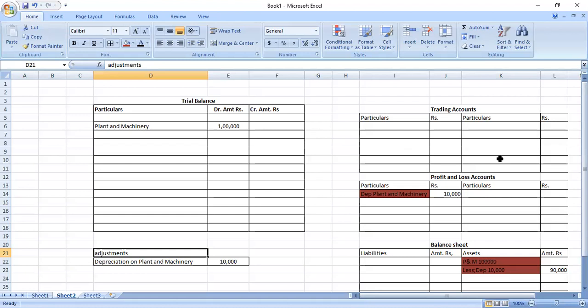There is a lot involved in this. You have to check whether capital expenditure is properly recorded or not, whether revenue expenditure is properly recorded or not, whether assets and liabilities are properly recorded or not, and whether depreciation has been considered properly. The rate of depreciation also you have to take very seriously. Okay, understand? These are very important points you always have to take note of while finalizing accounts.